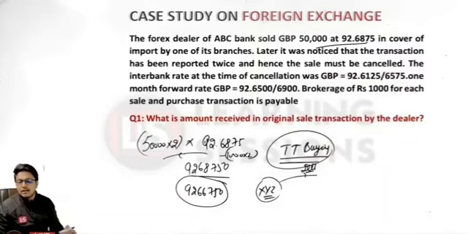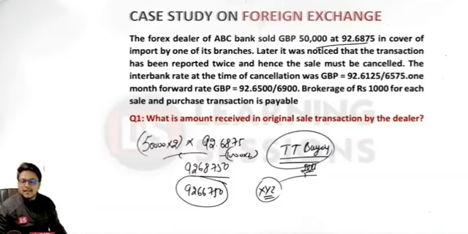Now just think of it from the point of view that the bank is acting as a customer, and they want to sell the GBPs. So what rate shall be quoted? It will be the buying rate that shall be quoted. So what rate would be applicable? That is the TT buying rate that will be applicable.